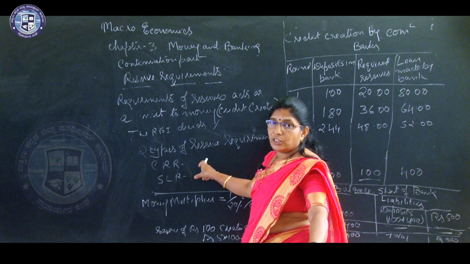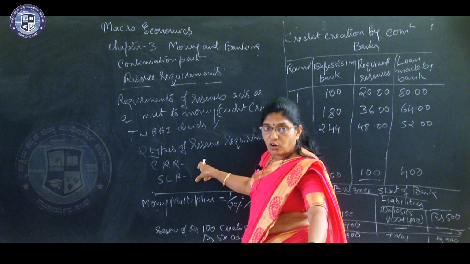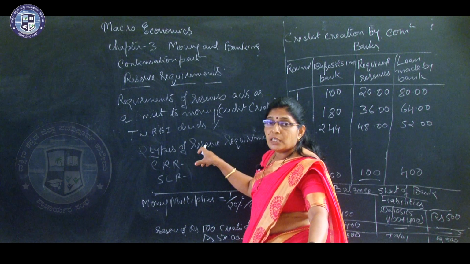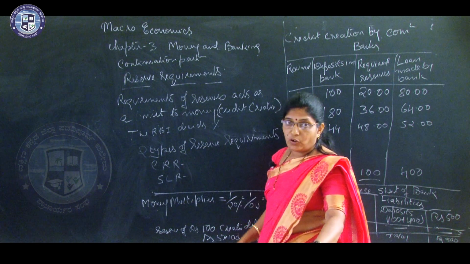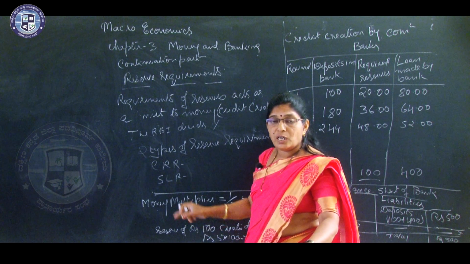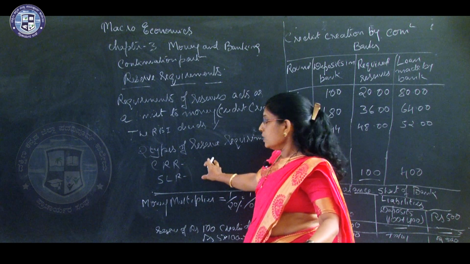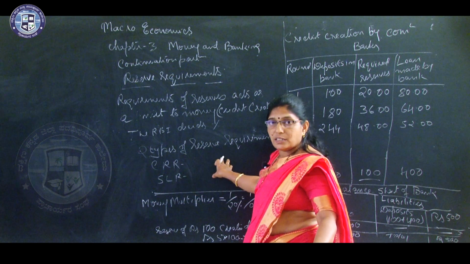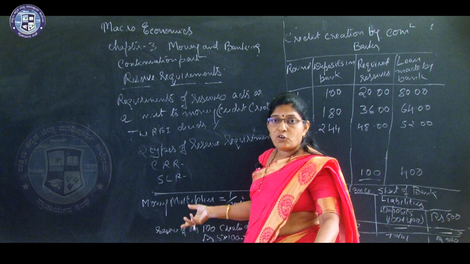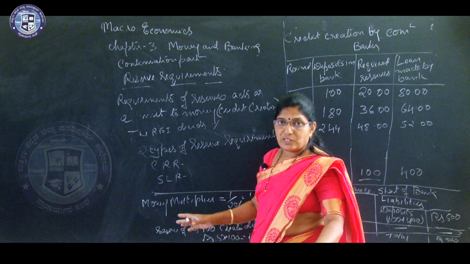Cash reserve ratio is that portion of the deposits of the commercial banks which has to be kept with the Reserve Bank of India, the central bank. That percentage may be 10%, 6%, 5% or 20%; that will be fixed by the Reserve Bank of India.